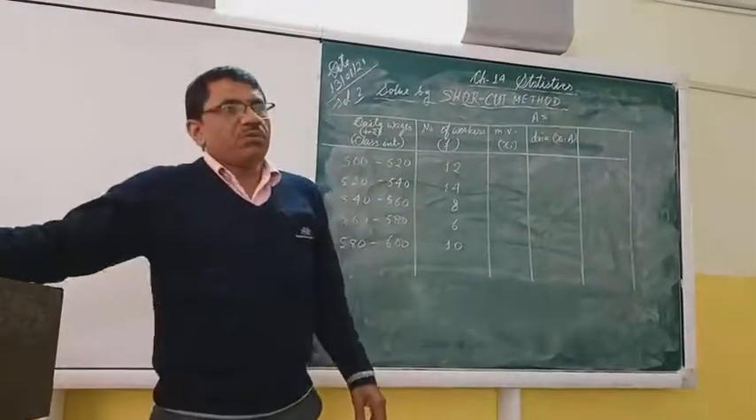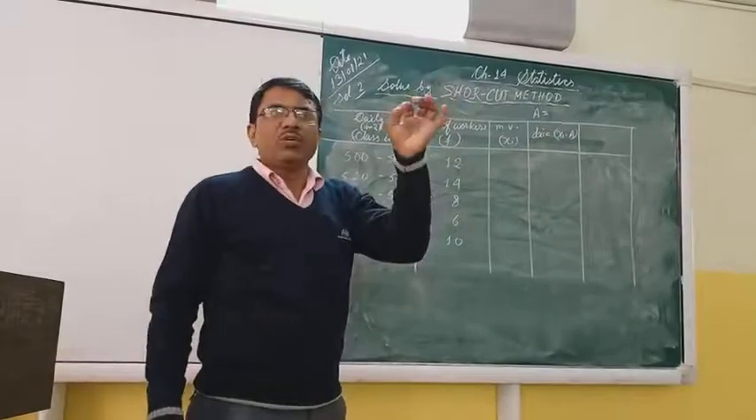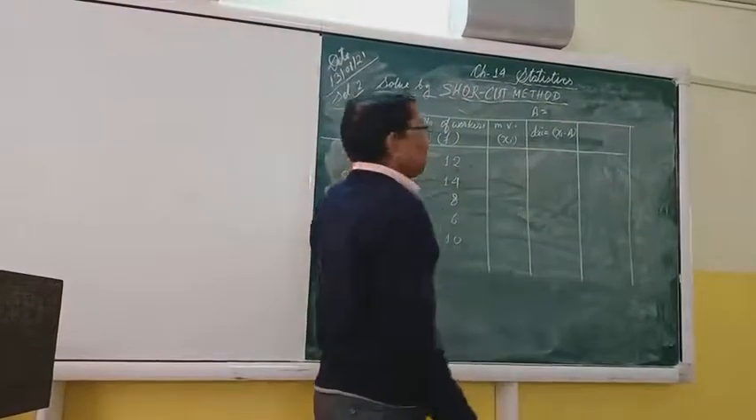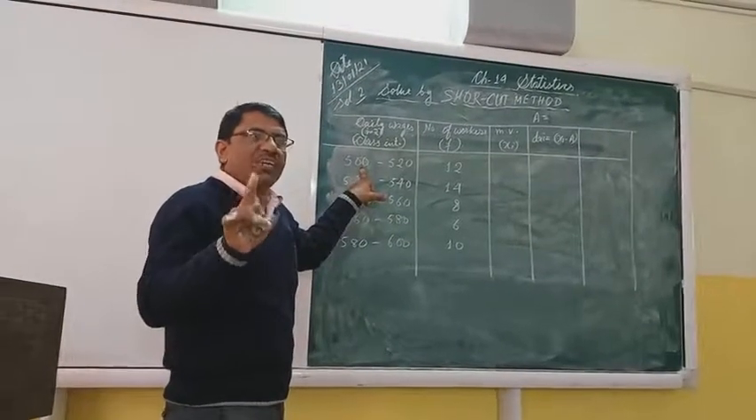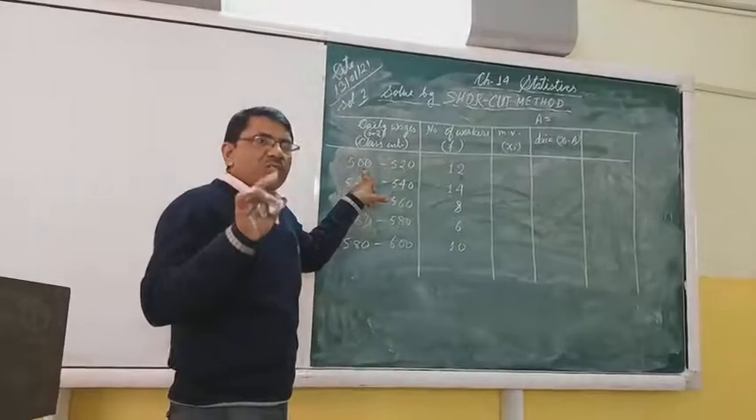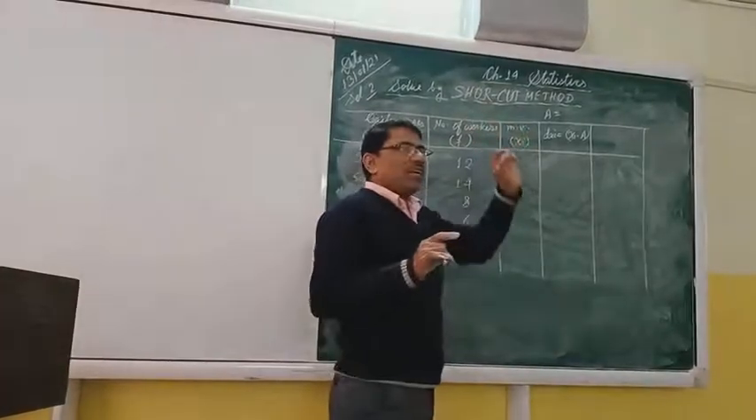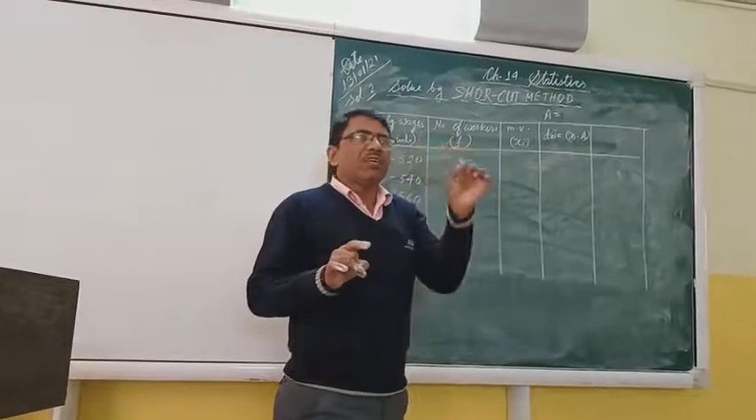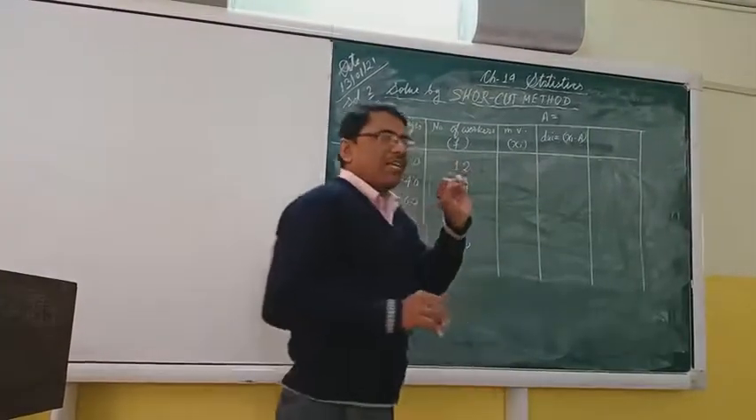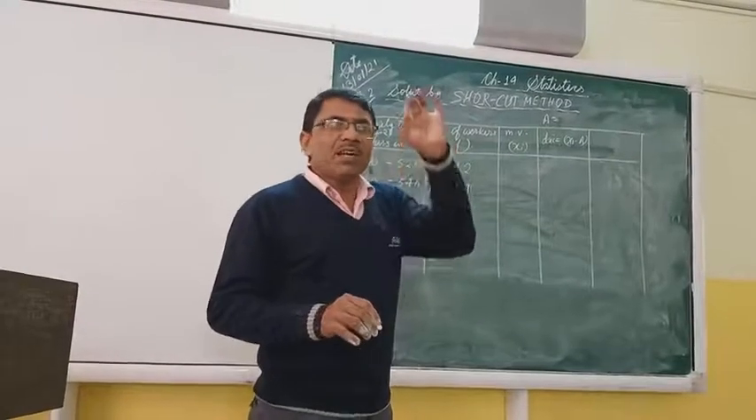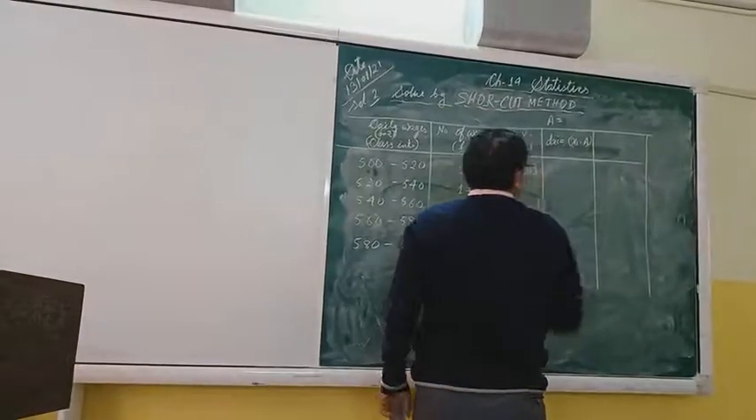So MV, that is mid value, the symbol is xi. Same formula, (L1 plus L2) by 2. Class interval is L2 minus L1, that is 520 minus 500, which is 20. So the class interval is 20. First we shall find the mid value: lower limit plus upper limit by 2. So 500 plus 520 is 1020, divided by 2, that is 510.